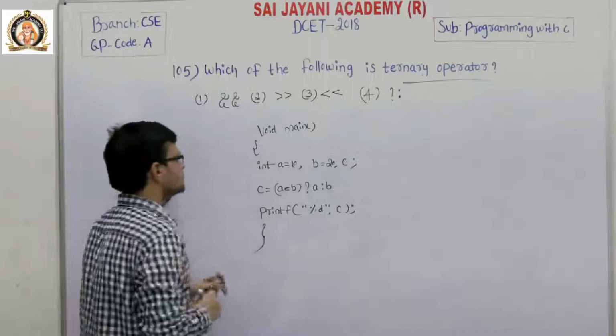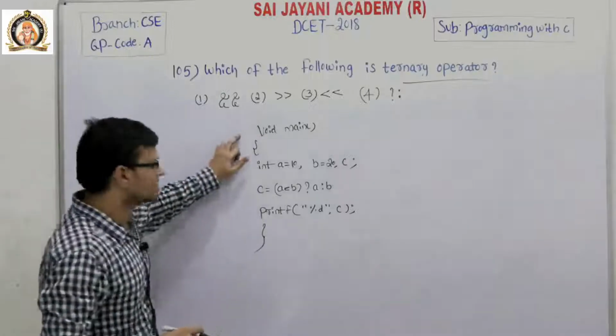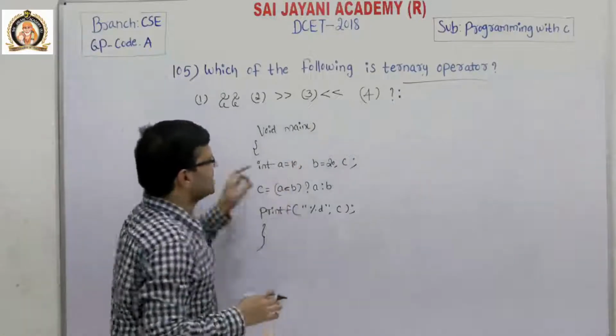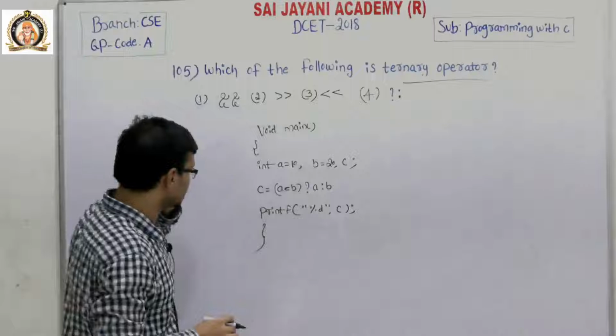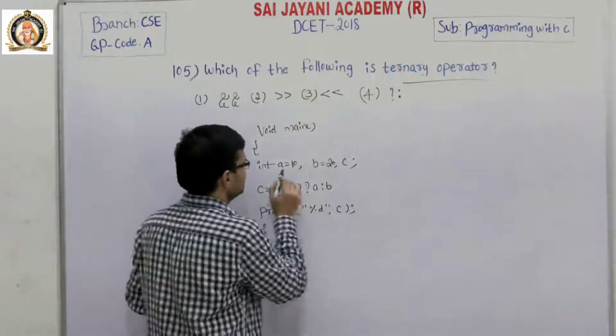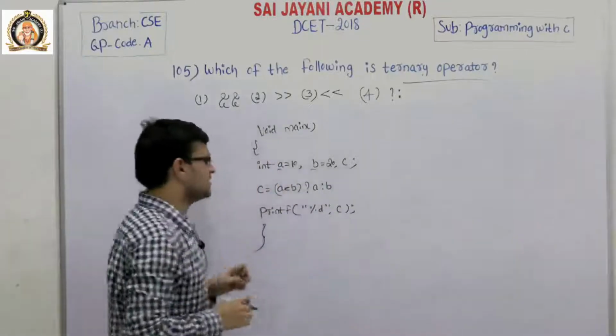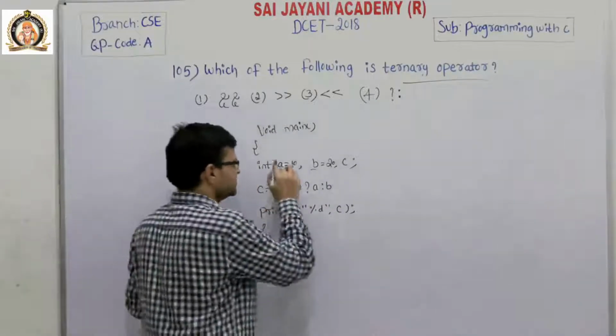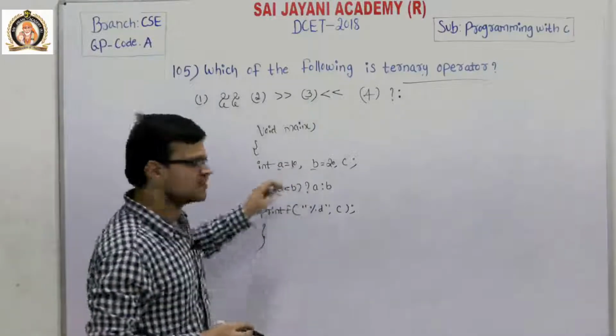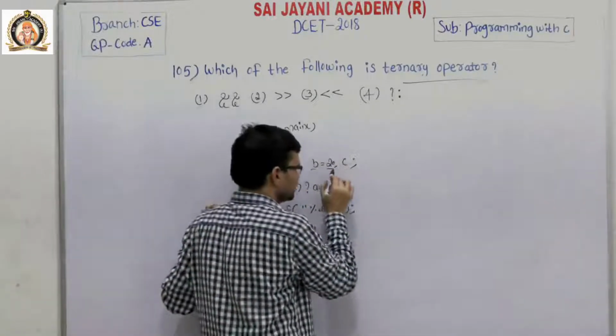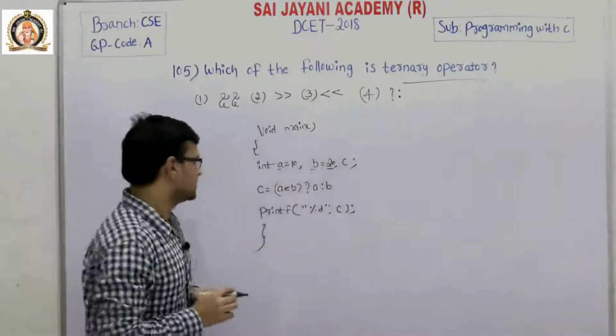Then close braces. We already know that program execution always starts from the main function. In main we have three variables a, b, c of integer type. a is initialized to 10 and b is initialized to 20.